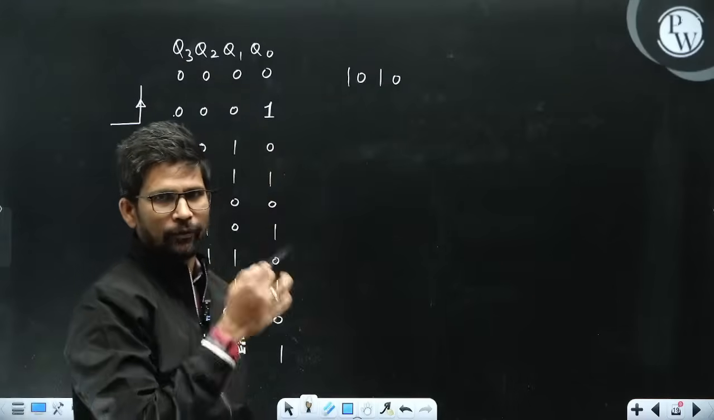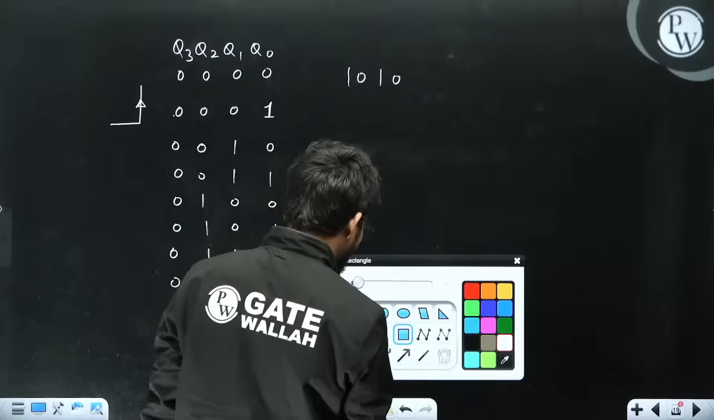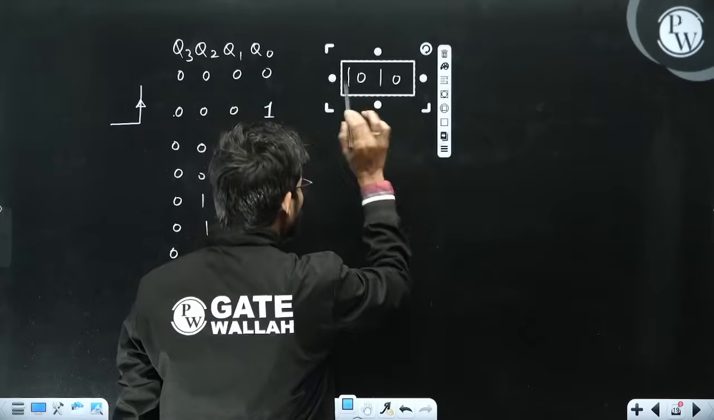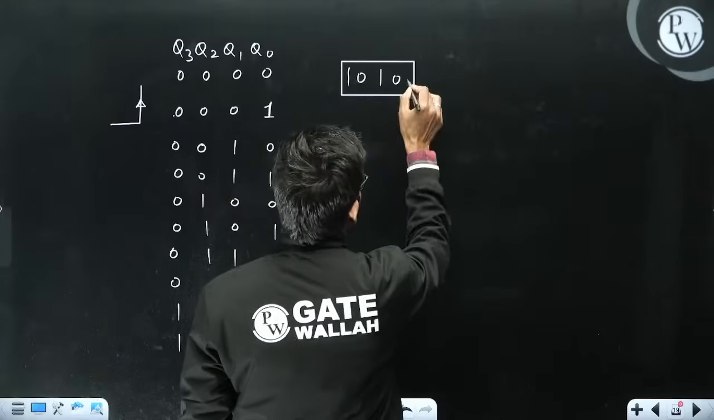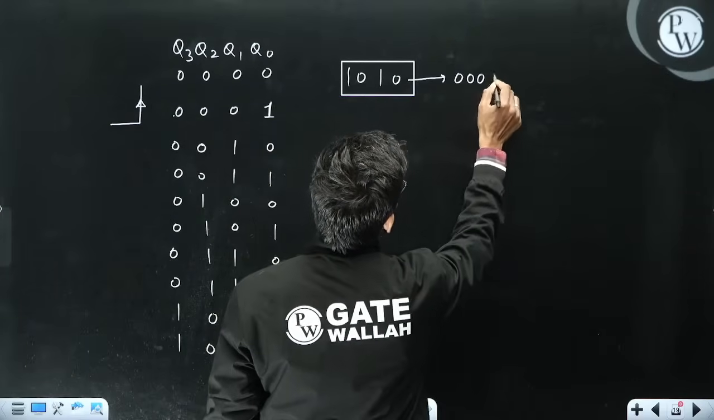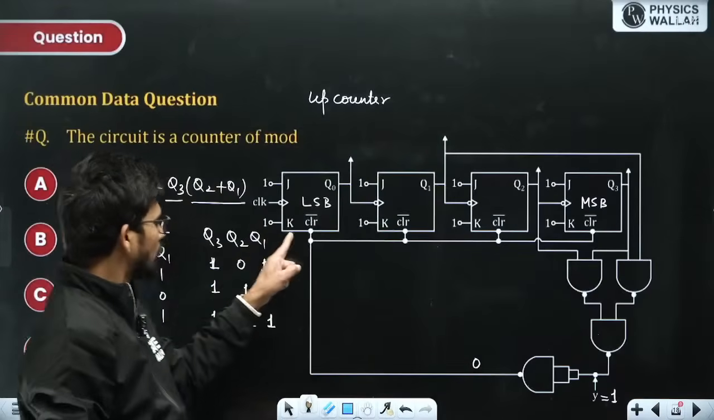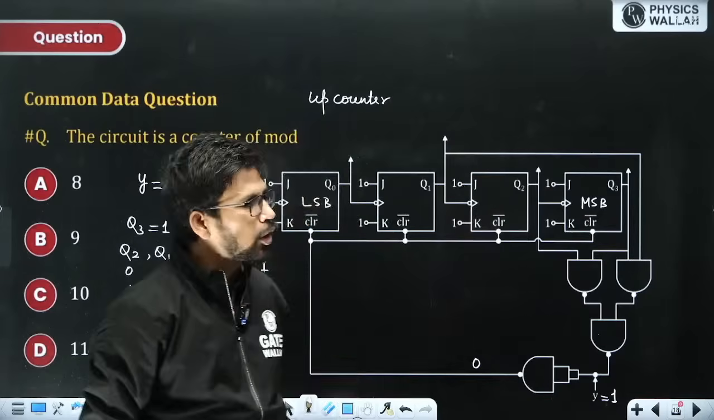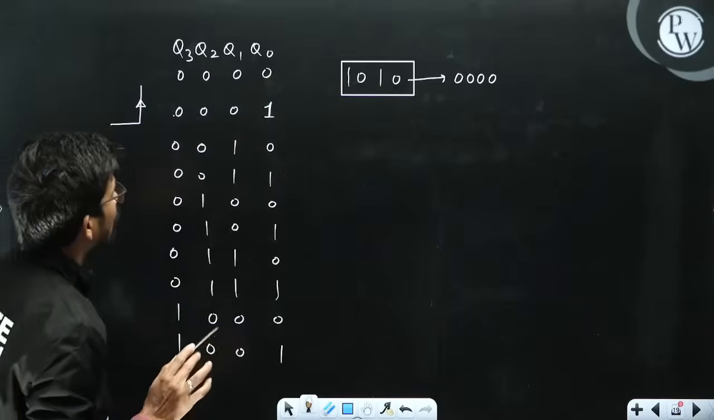and the output of the NAND gate will become 0 and it will activate the clear pin instantaneously. So as soon as you get 1010, the clear pin will be activated and that will clear the output to 0000, because the clear pin of all the flip-flops will be activated, as this is connected to the clear pin of all the flip-flops. So this state exists momentarily and will not be counted in the mod number.